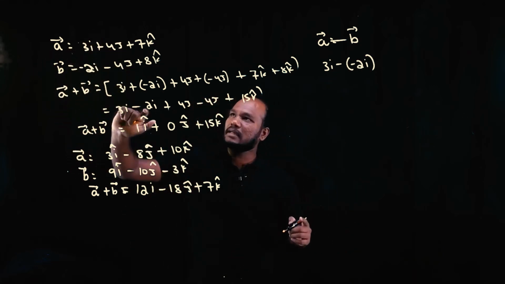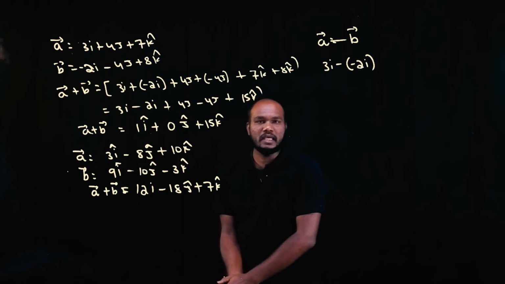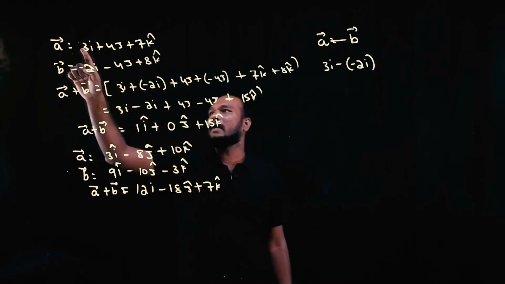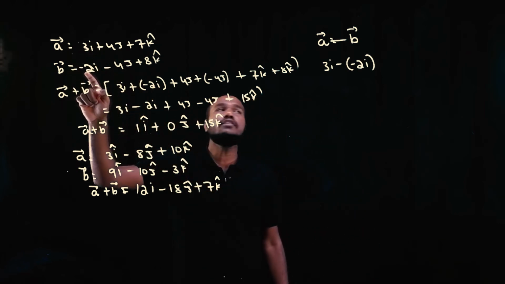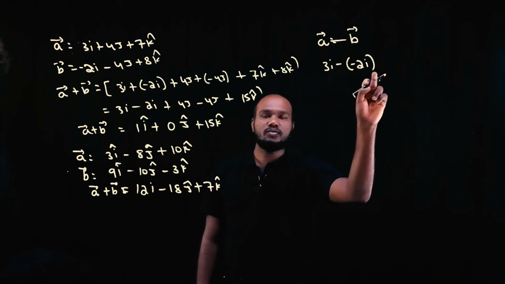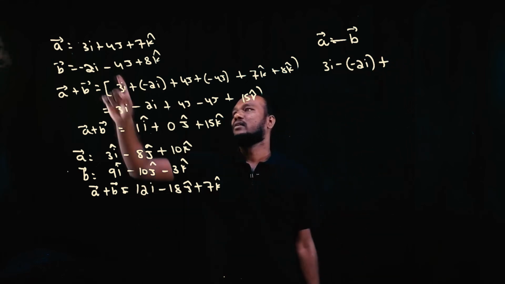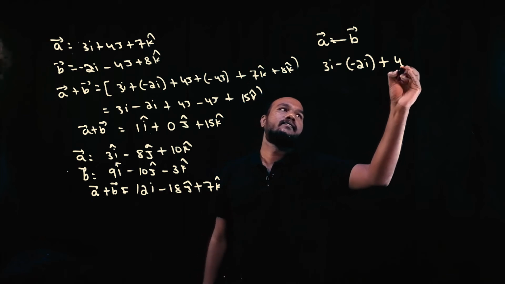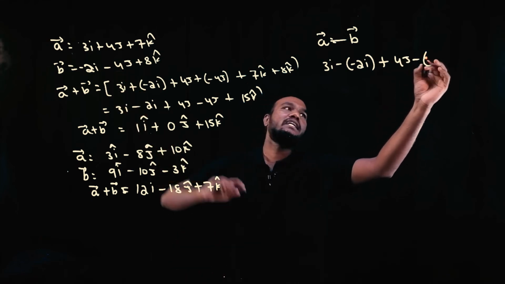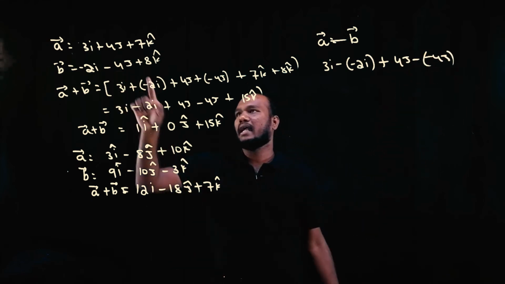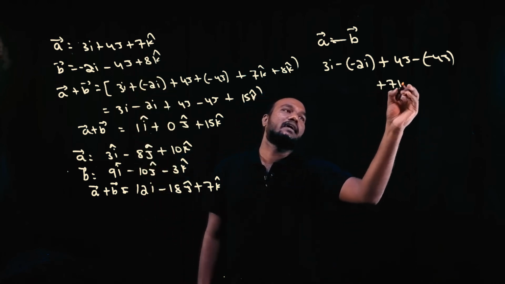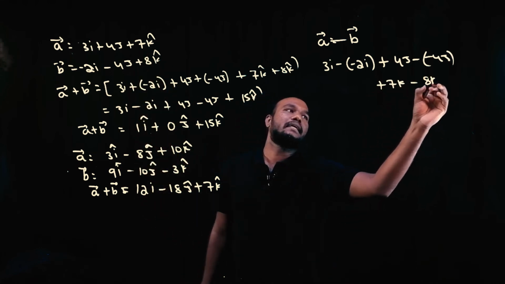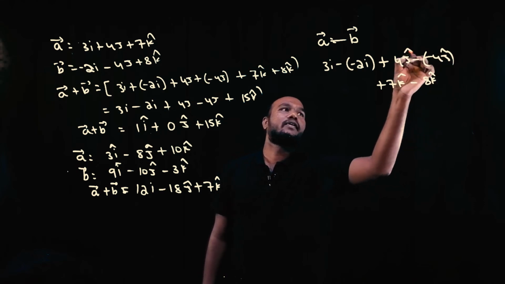Subtract i, subtract j, subtract k. What is next to i? 3 minus of minus 2. 3i minus of minus 2i plus 4j minus of minus 4j, right? And we have plus 7k minus 8k. Cap. Everywhere there is a cap, okay?